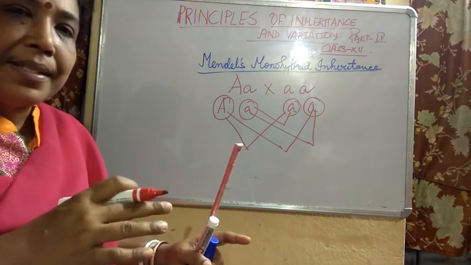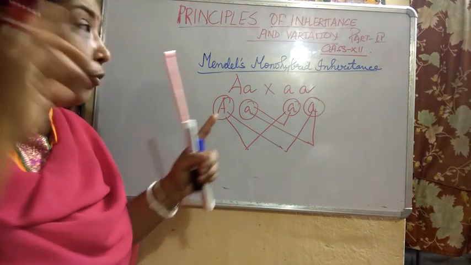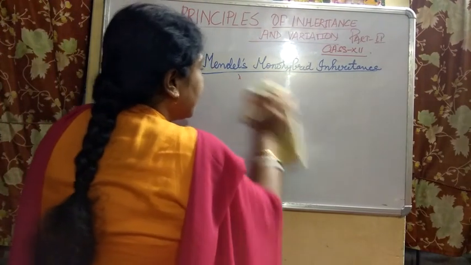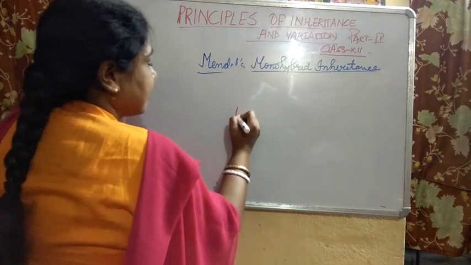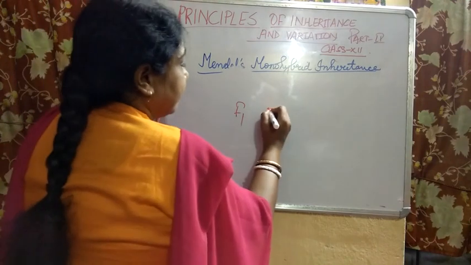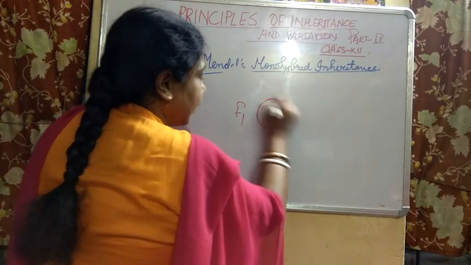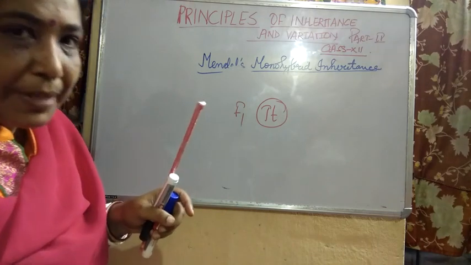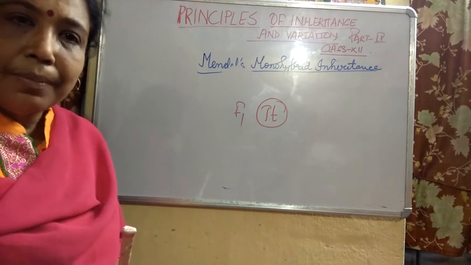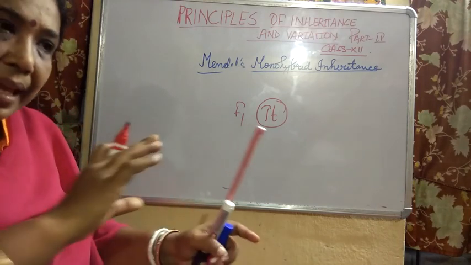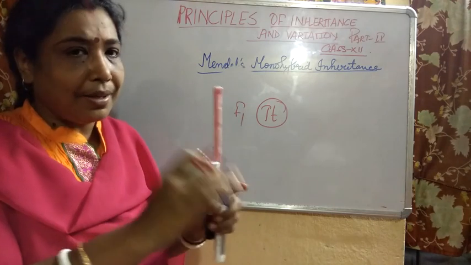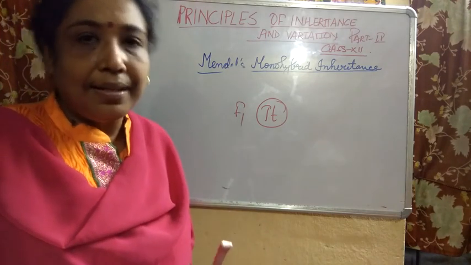So here, what we discussed in Mendel's monohybrid inheritance is that the first generation, the F1 generation, contains offspring resembling one of the parents, not both the parents. This is the rule of monohybrid inheritance. Any deviation from the true line crossing would bring about some other result.